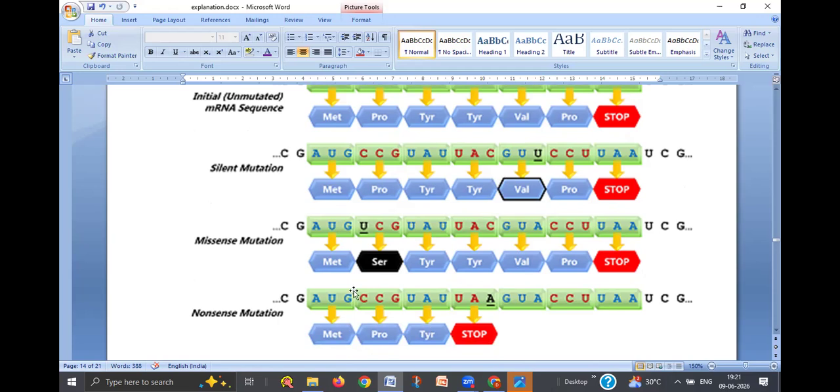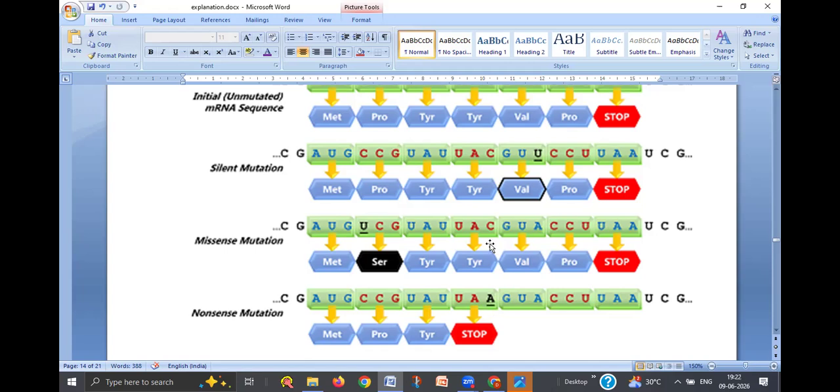In the nonsense mutation, what happens here? AUG, CCG, UAU, UAA. Here what happens? The UAC codon here changed into UAA because C is replaced by A. Cytosine is replaced by adenine.